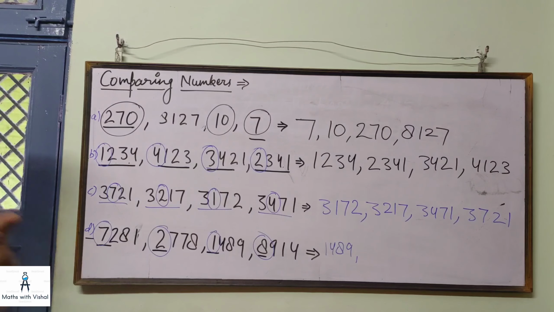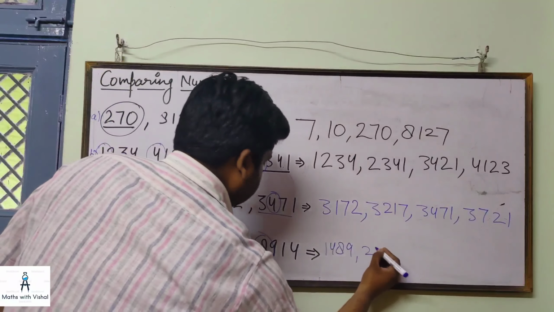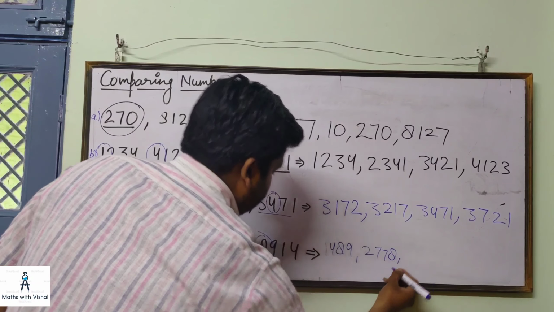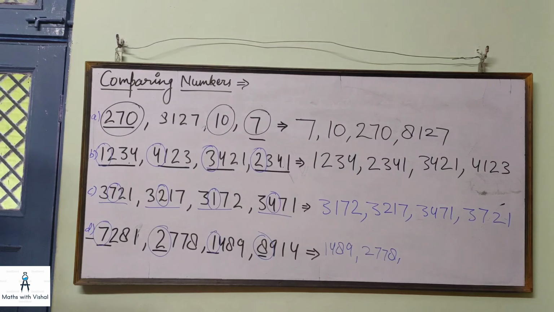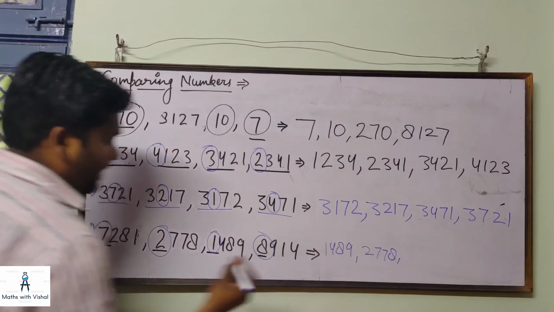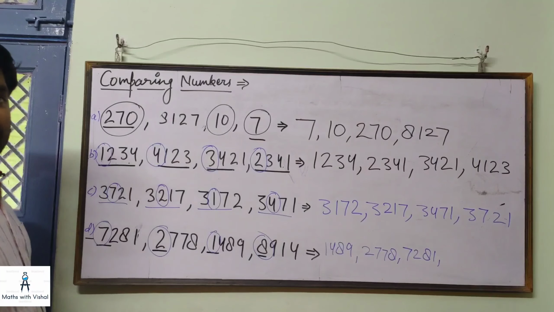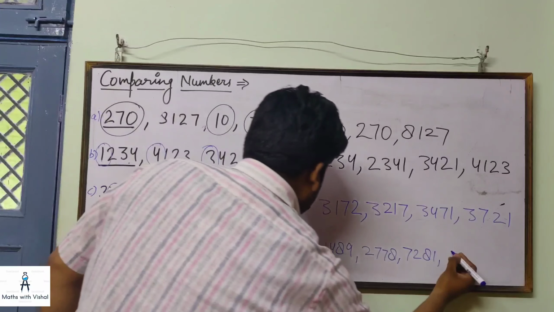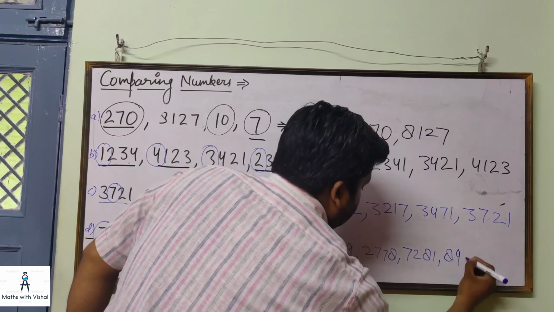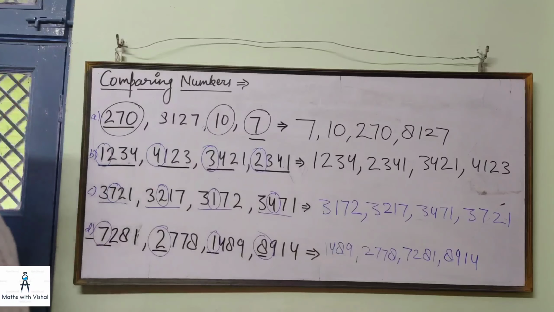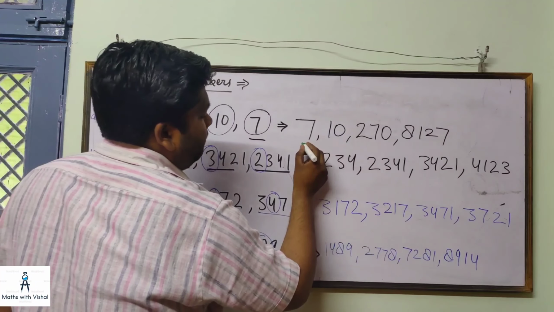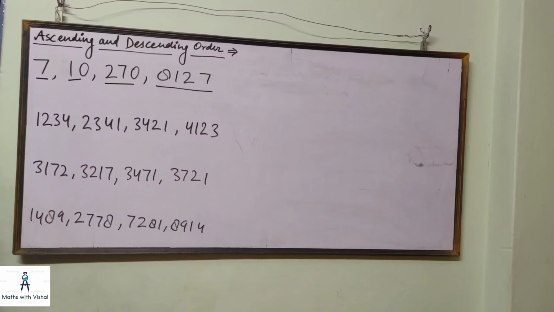Second smallest? Yes, you are right, 2778. And which will be the third smallest or the second greatest? Yes, you are right, 7281. And the greatest number will be, absolutely, 8914. So in each of the sets you are looking at these numbers. This is the first smallest.